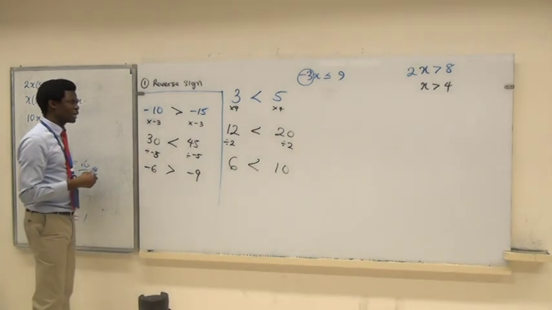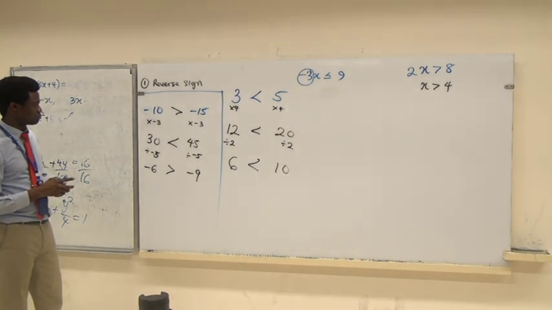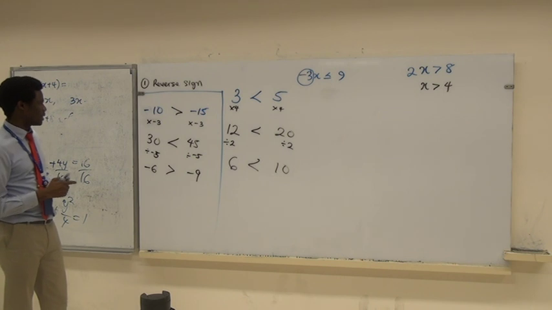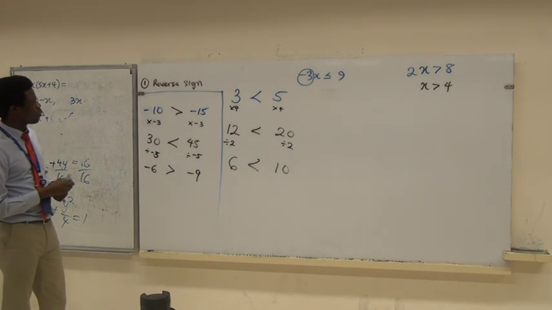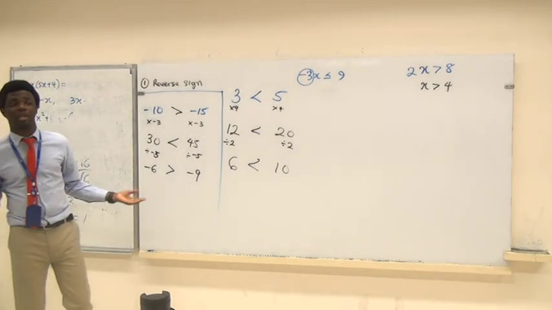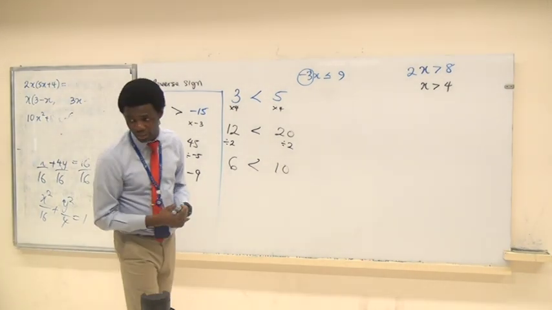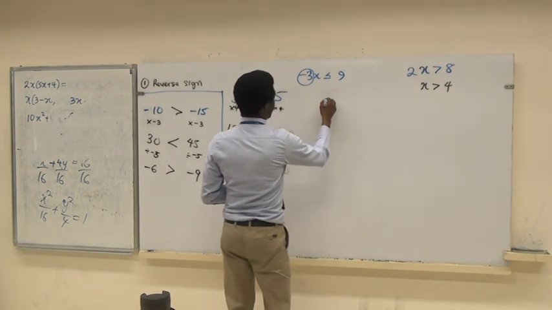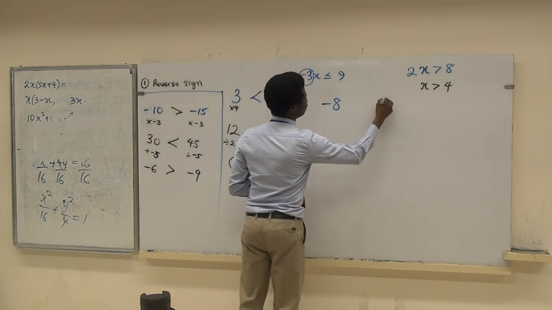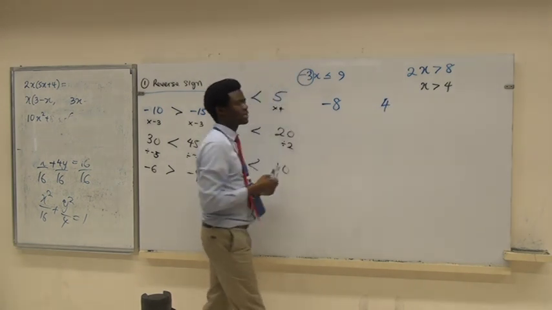Somebody once argued with me, in my previous school or before it, that it only happens when you have negative on both sides. So let's check the case where we don't have negative on both sides. I have negative 8 and I have 4. Greater or less?